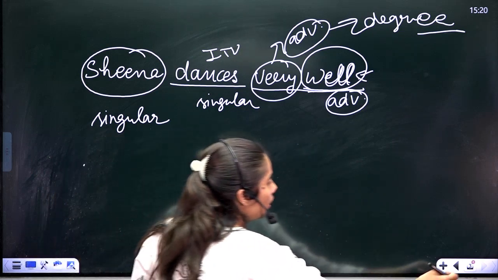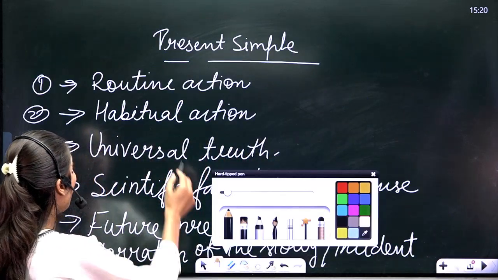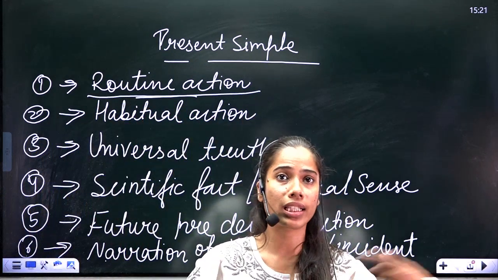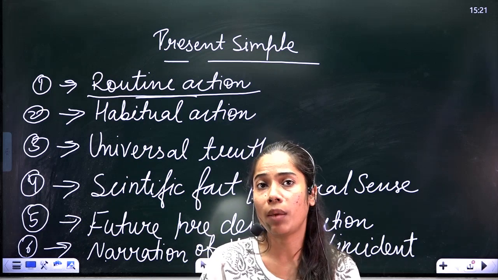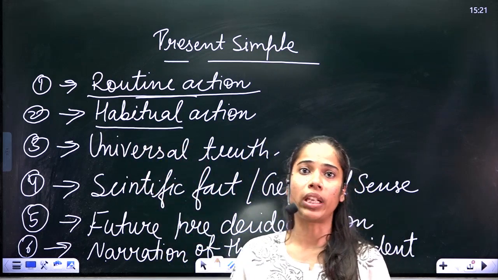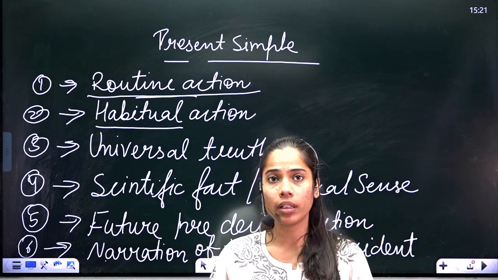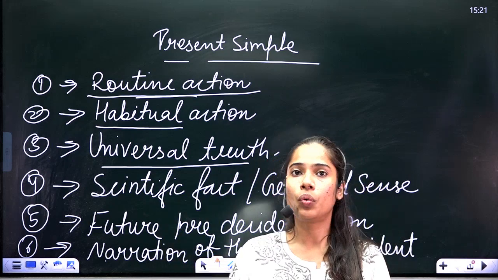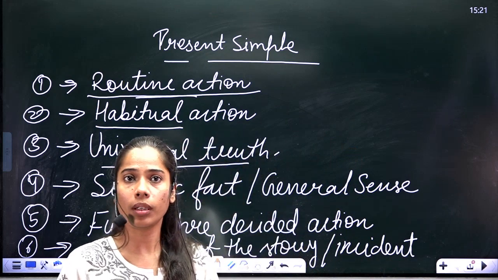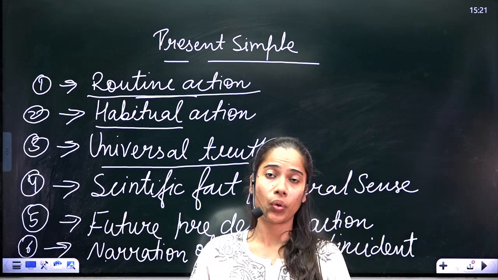Let's get back to the topic again. Routine action, that you usually do every day. As an example, I wake up at 7 a.m. in the morning, I go to school. Habitual action, you have the habit of doing something, right? I go to temple once a week, it's your habit. Universal truth, that does not change. As an example, the earth revolves around the sun, stars twinkle at night. So this is your universal truth.